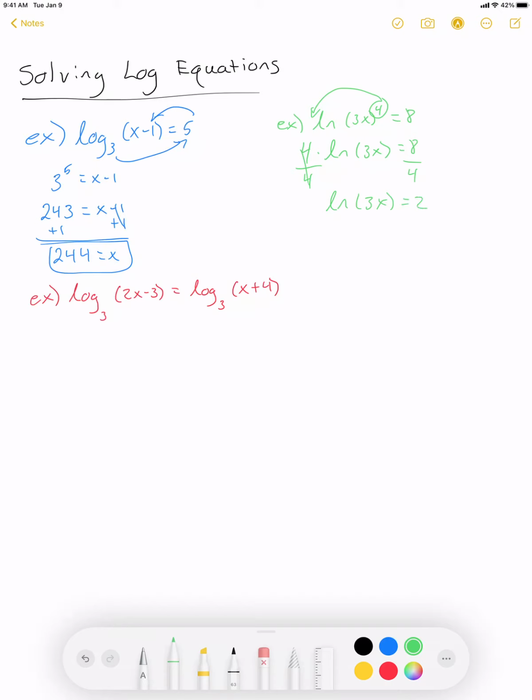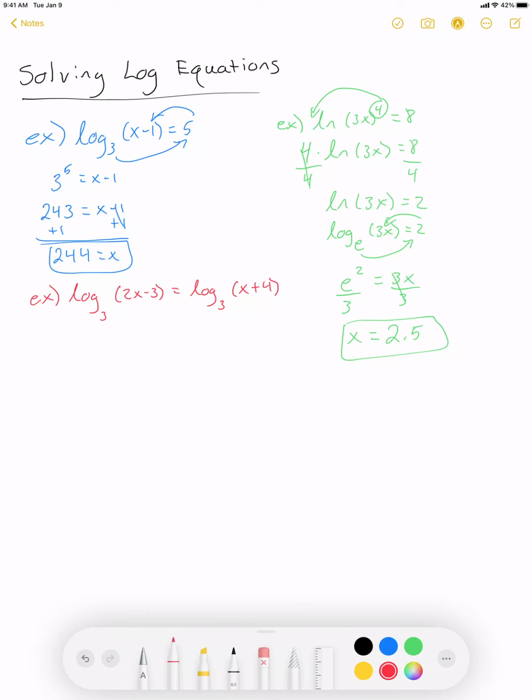Now, natural log, how can I rewrite that so I can get rid of it? Technically, you can rewrite this as log base e, right? So natural log and log base e are the same thing, of this 3x equals 2. So now, when I go through the swoop property, I can say, okay, well, I have e squared equals 3 times x. How I undo multiplying by 3 is dividing by 3. And therefore, when I plug this into my calculator and I round to just one decimal place, I get that x equals 2.5.